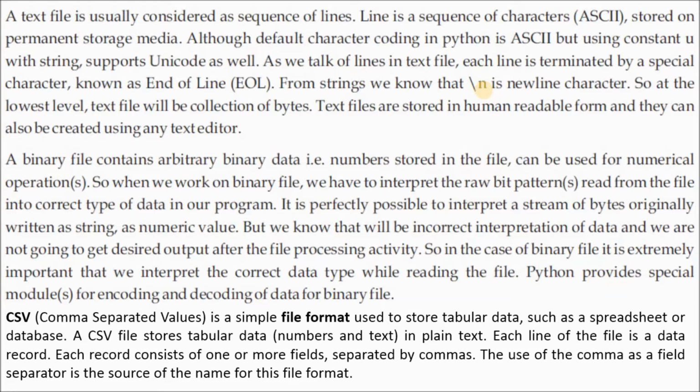Each line of the file is a data record. Each record consists of one or more fields separated by commas. The use of the comma as a field separator is the source of the name of the file format.